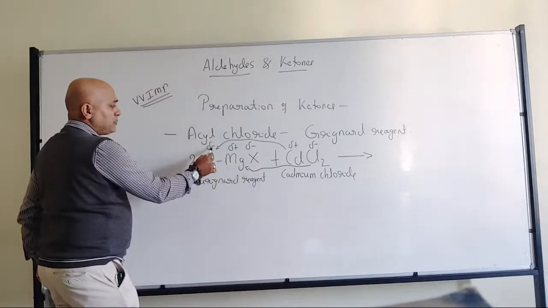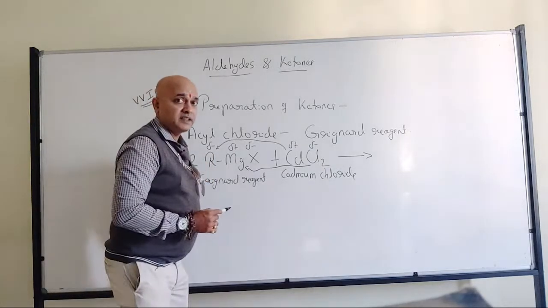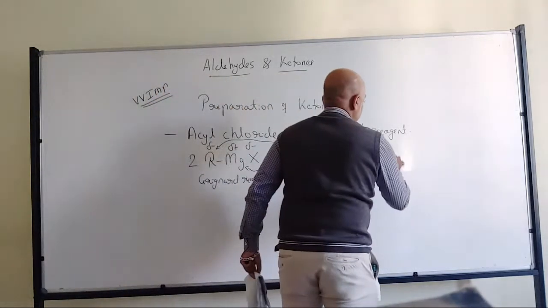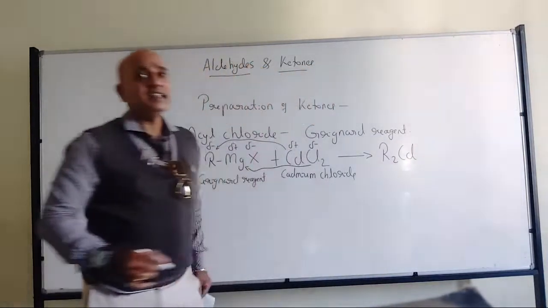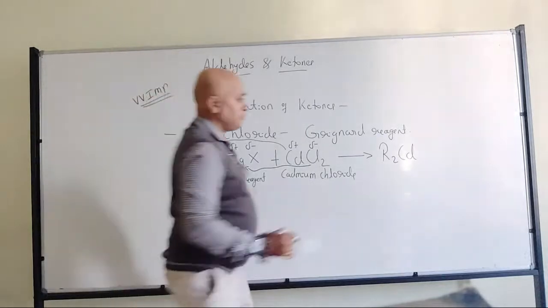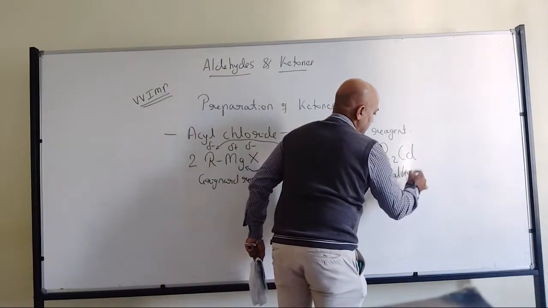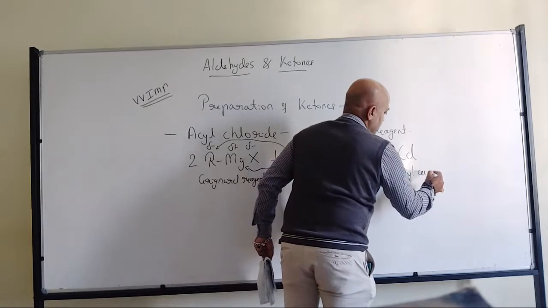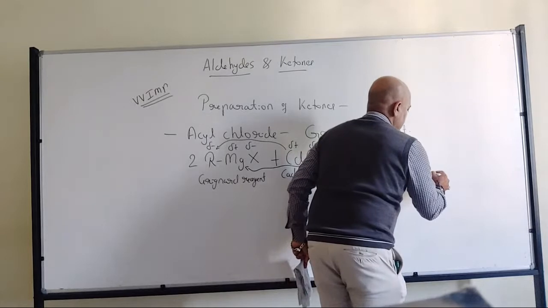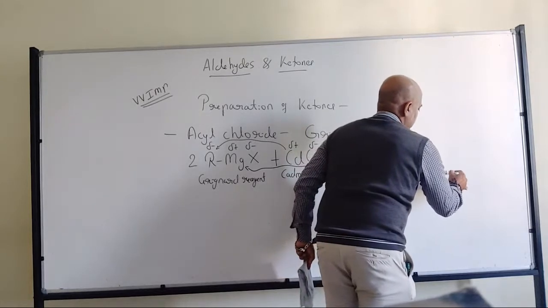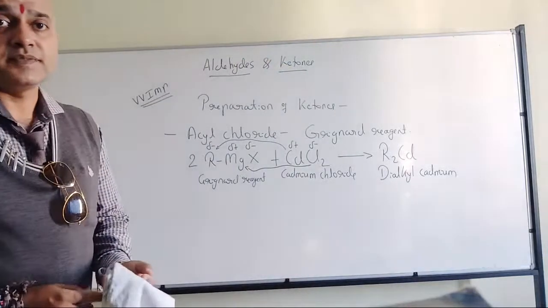One alkyl group carries one delta minus, so two alkyl groups are required. So I am going to get R2Cd, dialkyl cadmium, as one of the products.